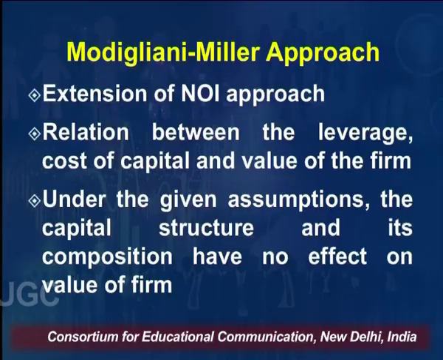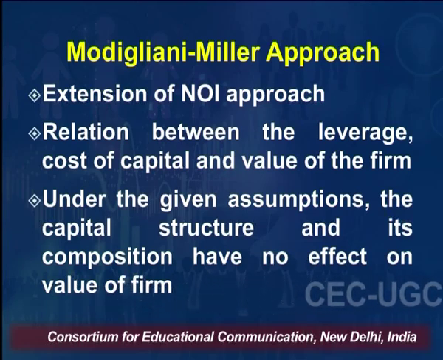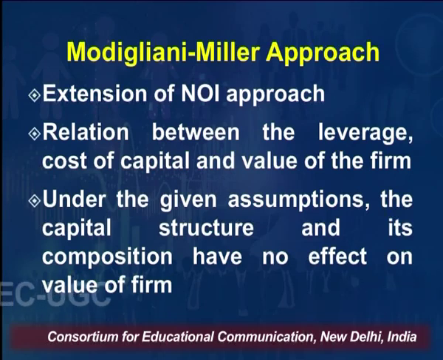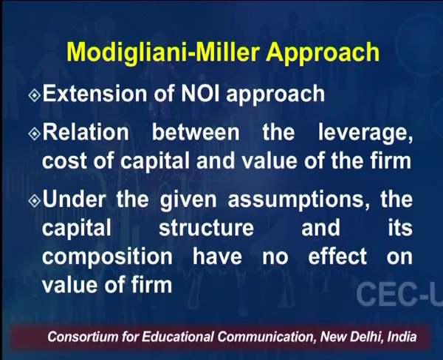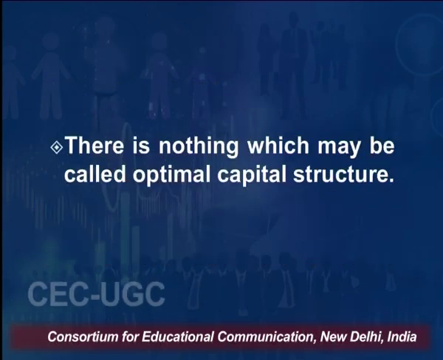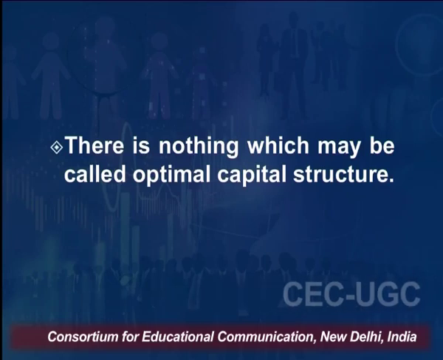This is the extension of net operating approach. It is a relationship between leverage, cost of capital and value of the firm. Now, under the given assumptions, the capital structure and its composition have no effect on value of the firm. This is what this approach, or Modigliani-Miller approach, says. So, there is nothing which may be called as optimal capital structure.